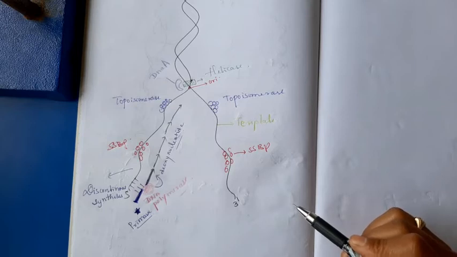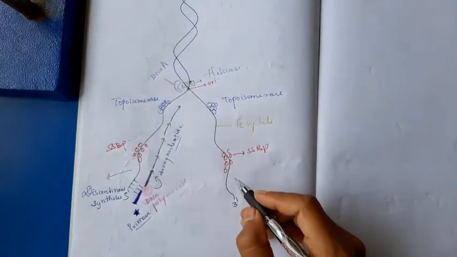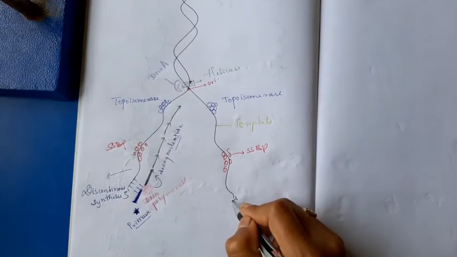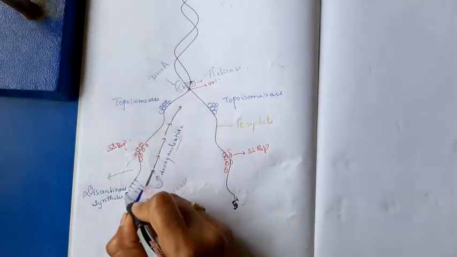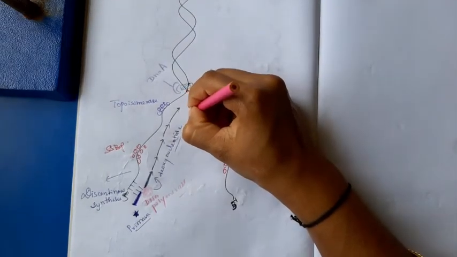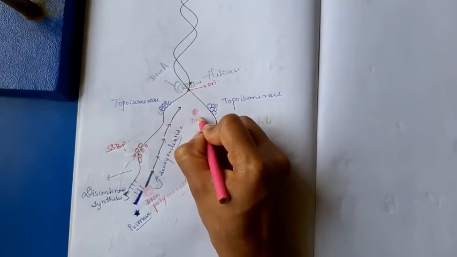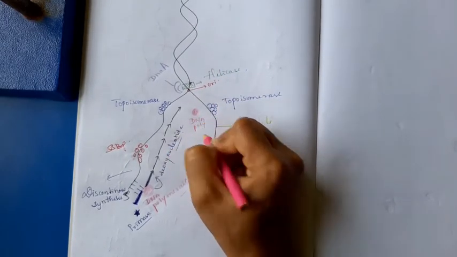On the other side, the parental template polarity which has the 3' to 5' direction, that strand produces continuous synthesis. Here also another DNA polymerase enters, it also has the same condition.